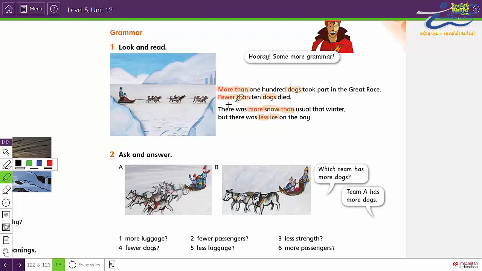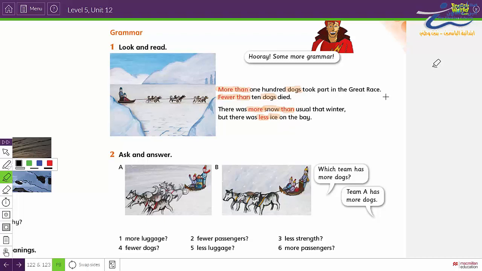Okay, fewer than. We use fewer than before plural countable nouns. Less than or less comes before uncountable nouns.